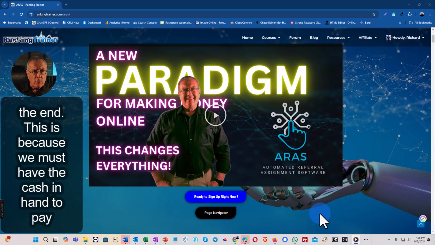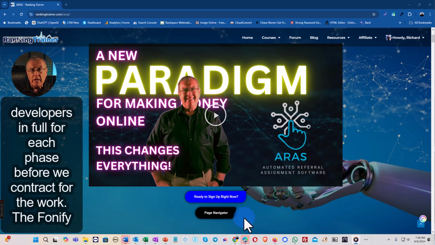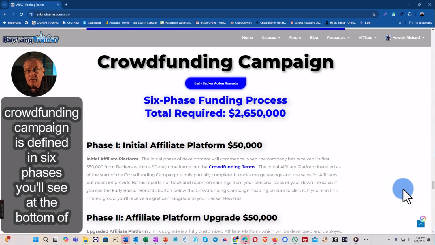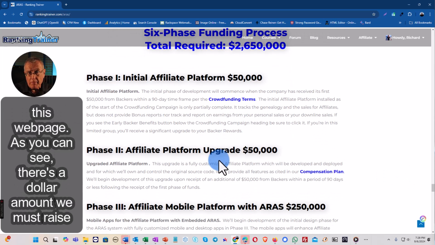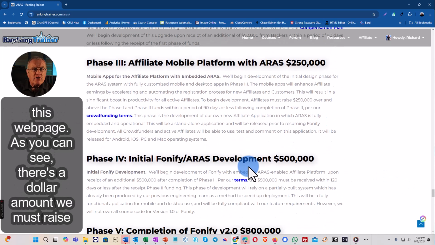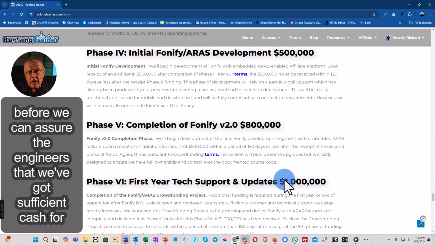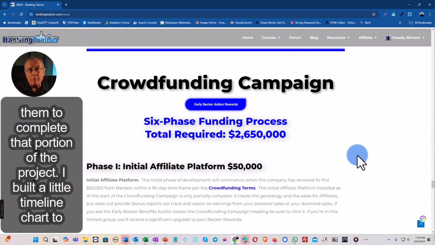This is because we must have the cash in hand to pay developers in full for each phase before we contract for the work. The Fonify crowdfunding campaign is defined in 6 phases you'll see at the bottom of this webpage. As you can see, there's a dollar amount we must raise before we can assure the engineers that we've got sufficient cash for them to complete that portion of the project.